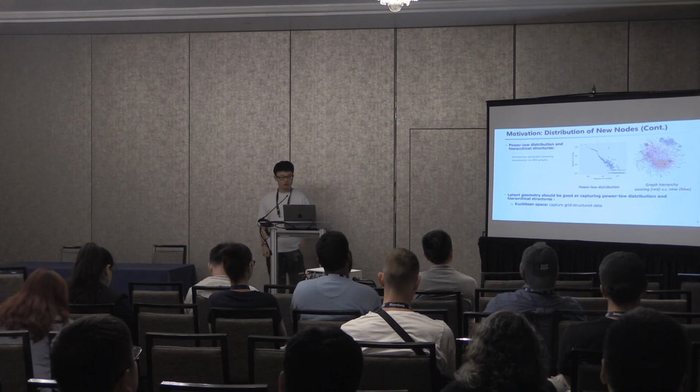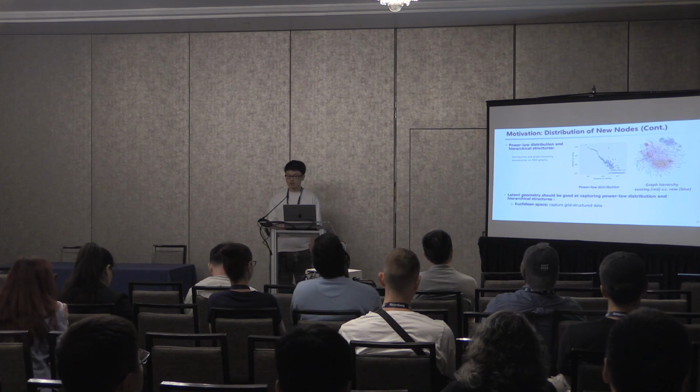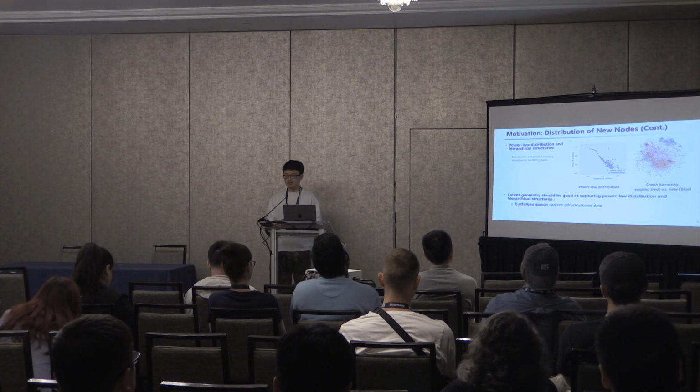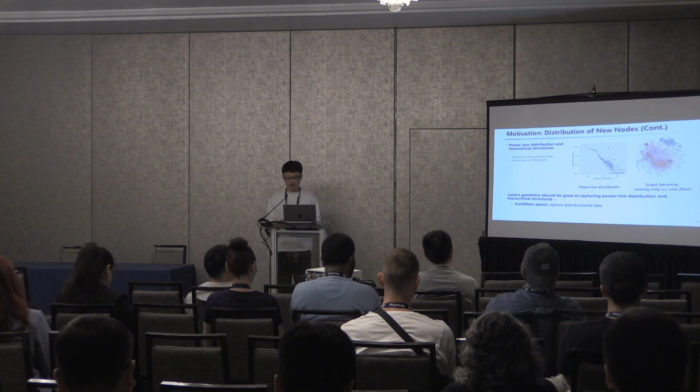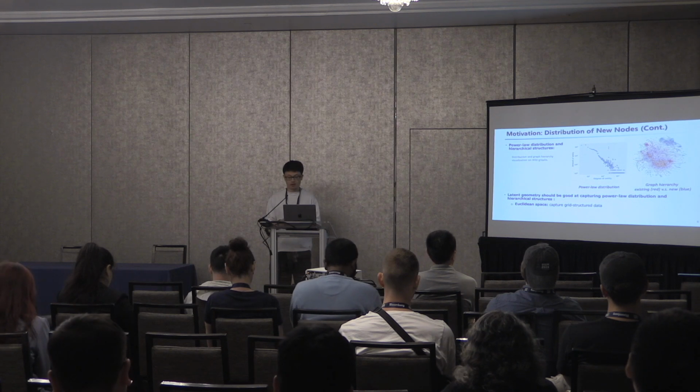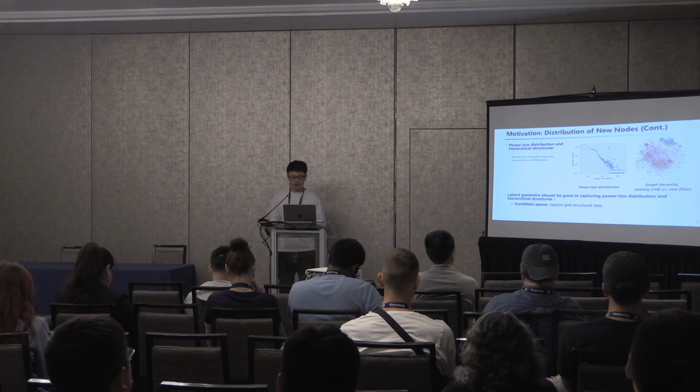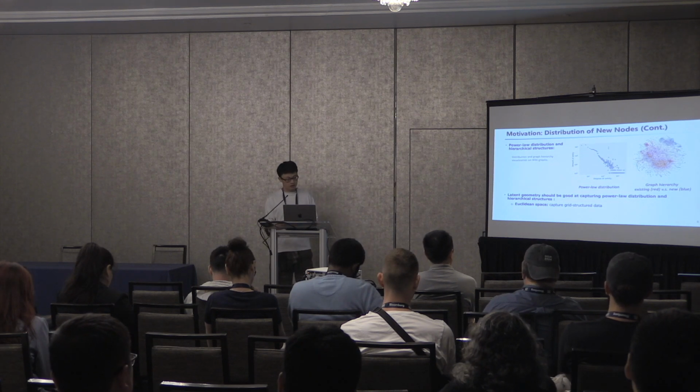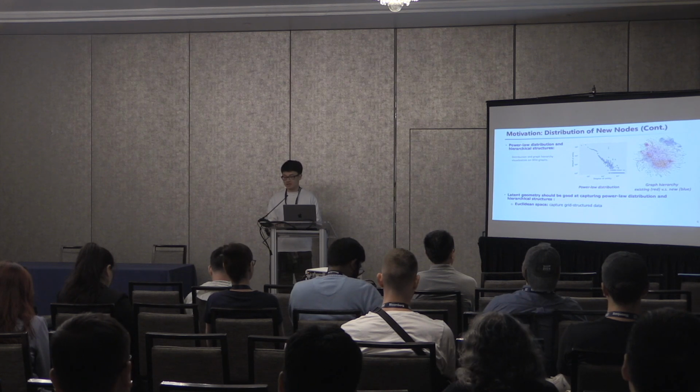Secondly, we observe a clear power law distribution for the number of events associated with each newly appearing entity, and it also follows a clear hierarchical structure. In the figure on the right side, we find that the entities follow a hierarchical structure, and the new entities, shown in blue, tend to lie at the outer side of these hierarchies.